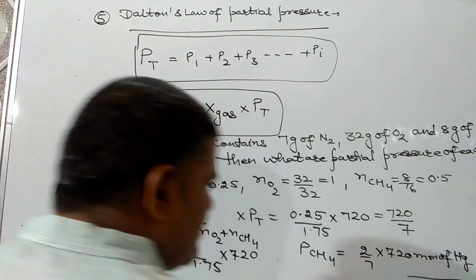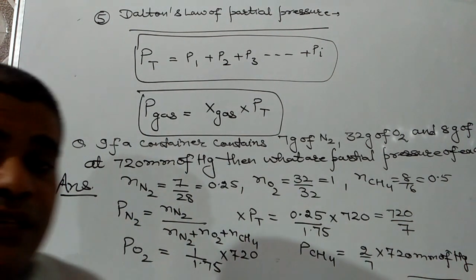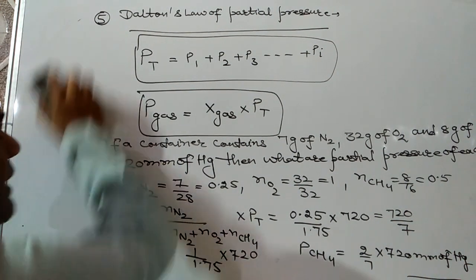Two more very important things I am going to discuss, which are generally asked in your board exams as well as competitive exams.